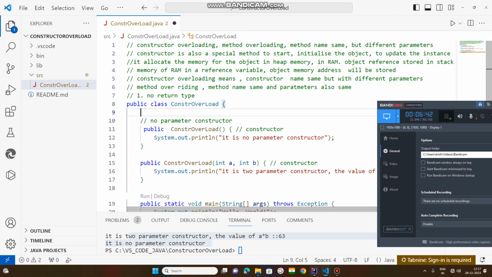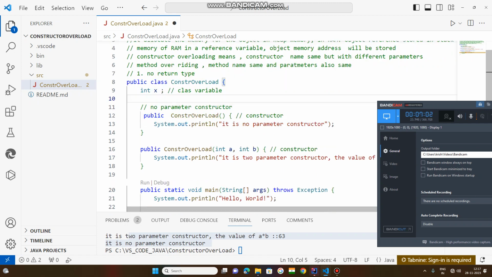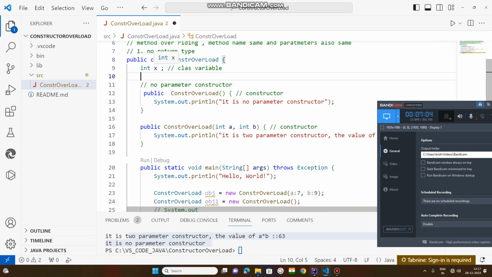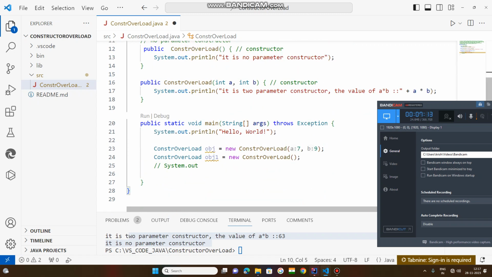See, suppose here one int x is declared. Now it becomes a class variable, because it is declared in a class. I have not assigned anything to its value, so its default value is what? If you want to see this, you create one object here.